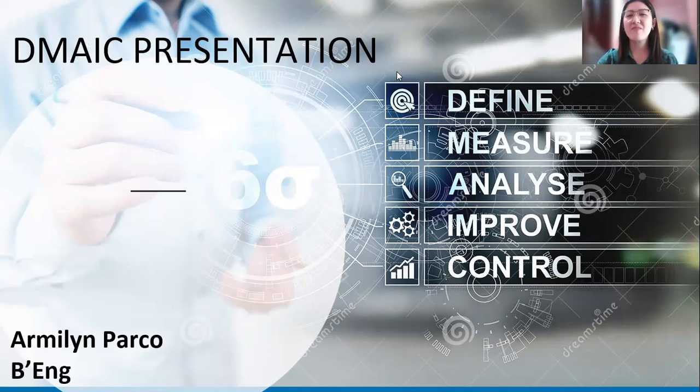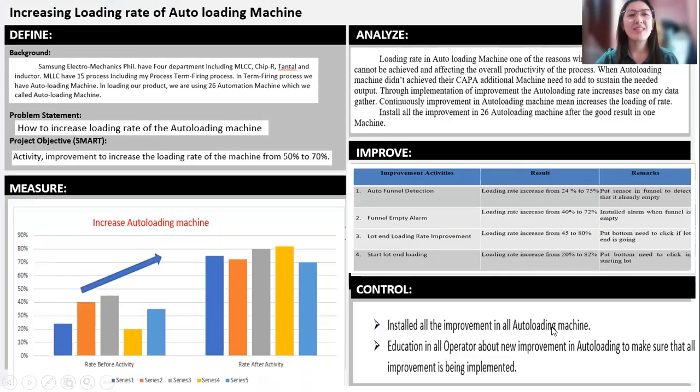DMAIC means define, measure, analyze, improve, control. Increasing loading rate of autoloading machine.